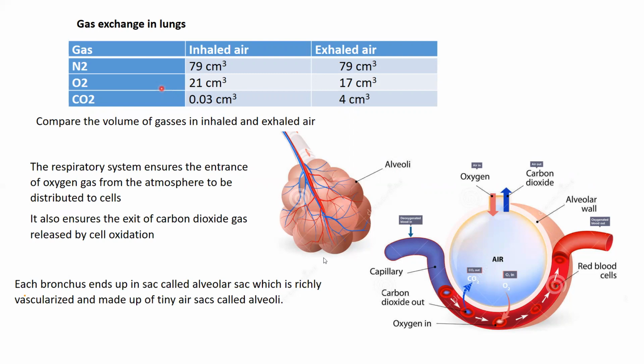As you can see, the volume of nitrogen in the inhaled air is 79 centimeter cube, which is equal to the volume of nitrogen in the exhaled air. So this shows what? Is there an exchange? No, there is no exchange.